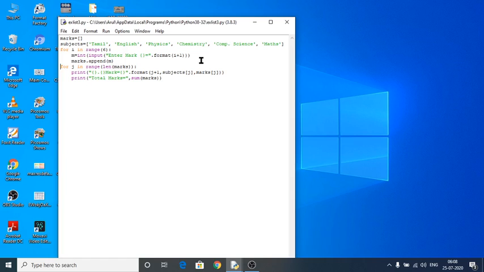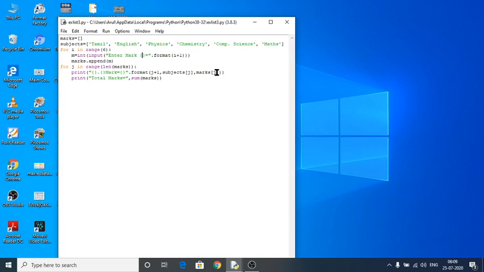m is equal to input, enter the mark of, this is what is known as the format operator. So what is the reason for giving the format operator? Already you have learned this one in your 8th lesson, and this is for a placeholder. This is for placeholder, meaning the format function is used to replace the fields.